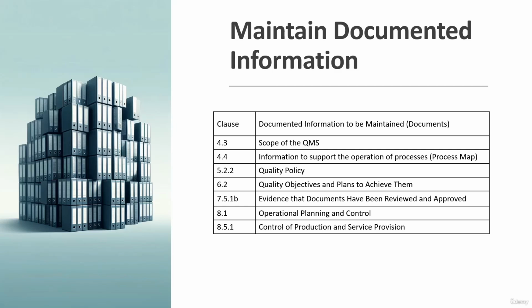Here on this slide, I have listed all the mandatory documents which a company needs to produce. It includes the quality policy, quality objectives, and so on. There are some documents which a company needs to produce compulsorily, and you will see that the quality manual is not a part of maintaining documented information. That means it is not compulsory for a company to make a quality manual, which used to be a requirement earlier, but after 2015 that is not a requirement. A quality manual is a high level manual of the quality management system. If companies want, they can make it. If you don't want, don't make it. So this is the list of compulsory or mandatory documents.